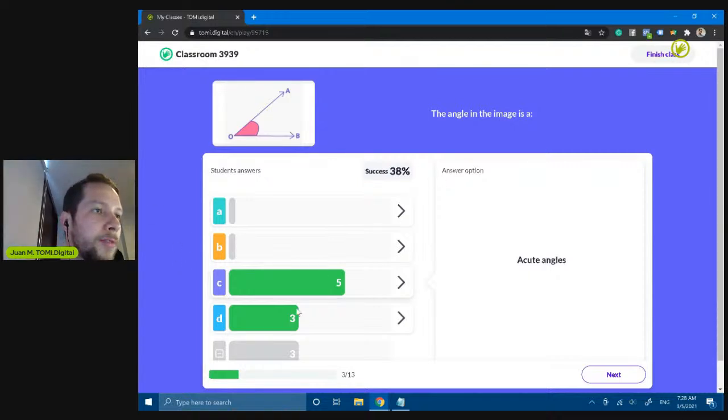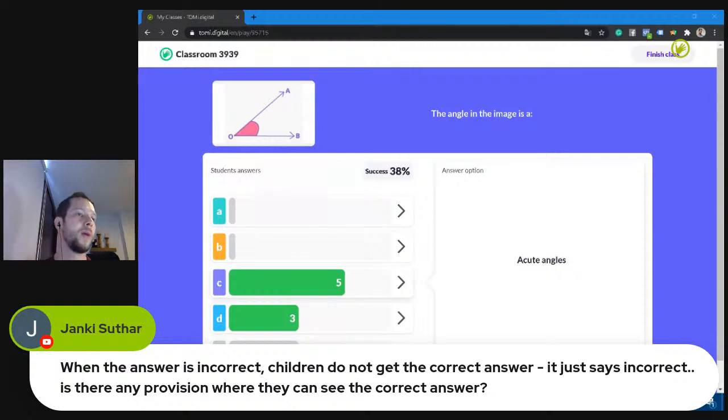I have some questions here, so I'm going to stop a little bit to look at this. When the answer is incorrect, the student doesn't get the correct answer. It just says incorrect. Oh, thank you so much, Janky. That's a good idea. I'm going to take note of it.